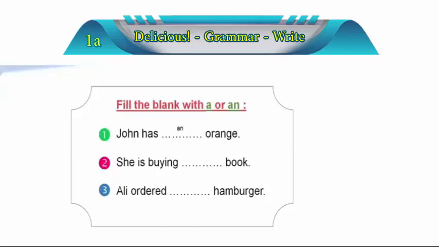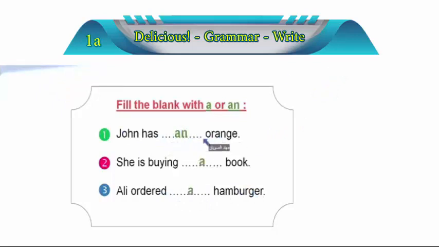It's not one of the vowels, and we know that the vowels take the word an. So it's going to become a book. Finally, Ali ordered hamburger. So what do we have to say? We have to say a hamburger, because the sound is not the sound of a vowel, as we have learned in the first semester, of course. I was with you back then. So it's going to become Ali ordered a hamburger.